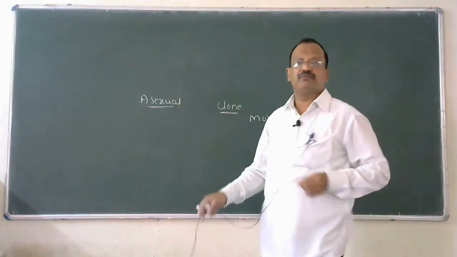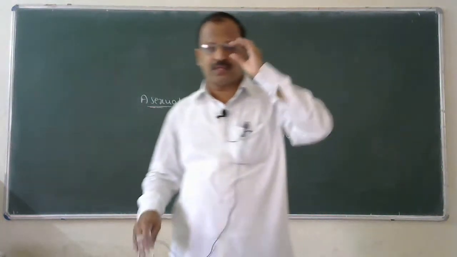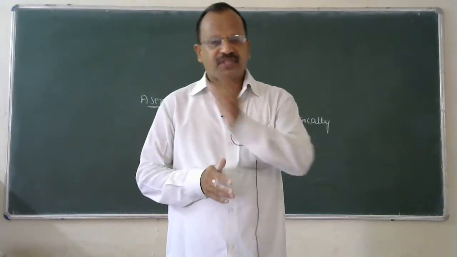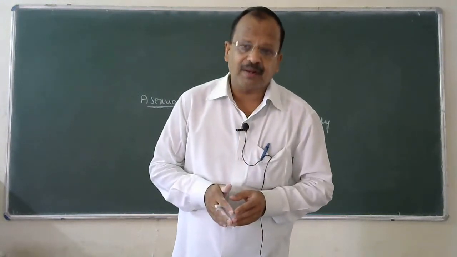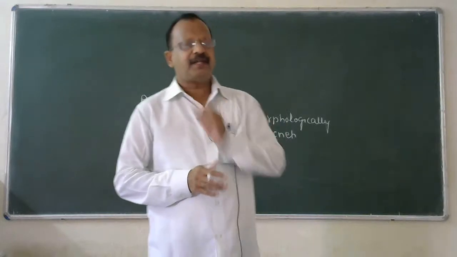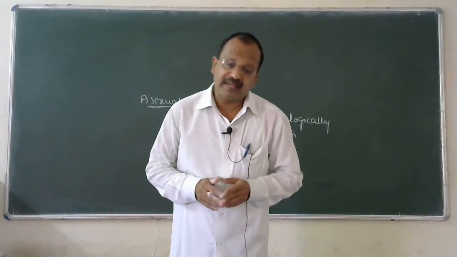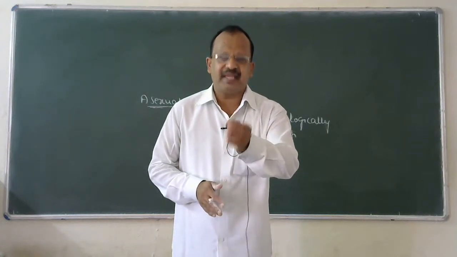Already you are familiar with the term morphology in first year. Morphology is a branch of biology which deals with the study of external characters. Genetics is a branch of biology which deals with the study of heredity and variation.